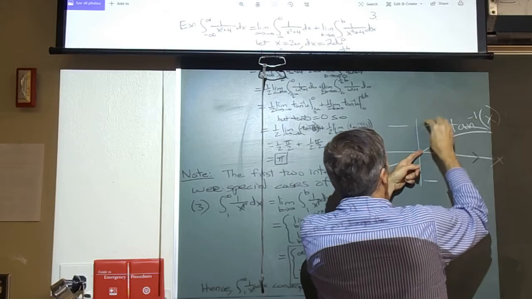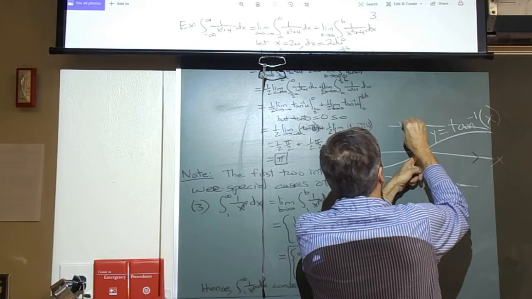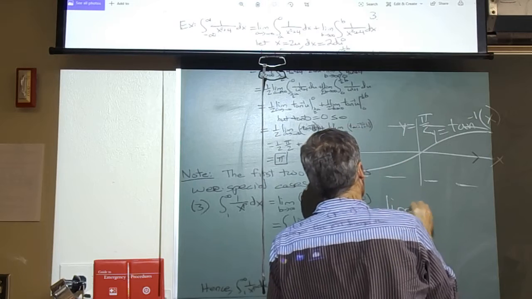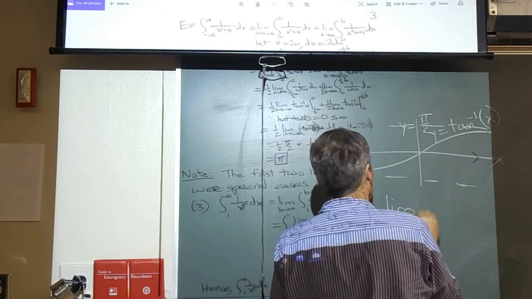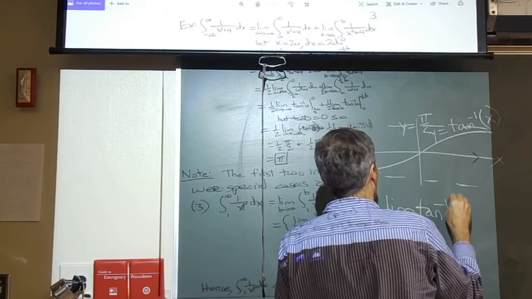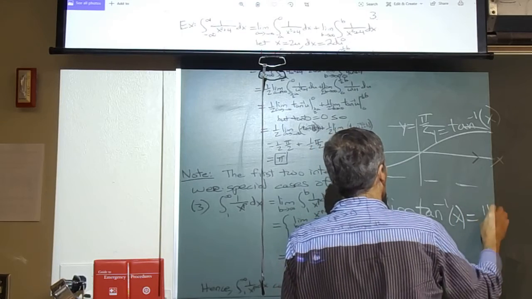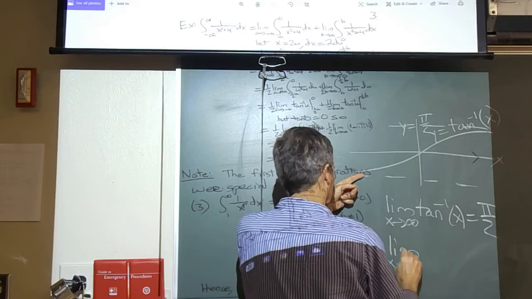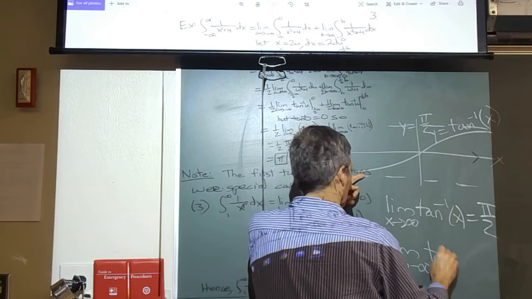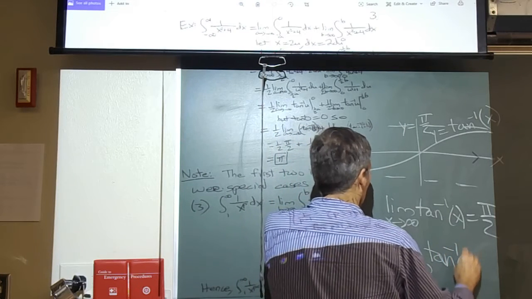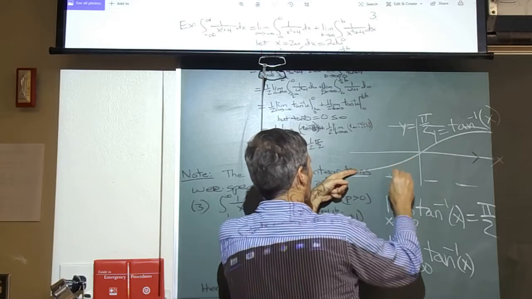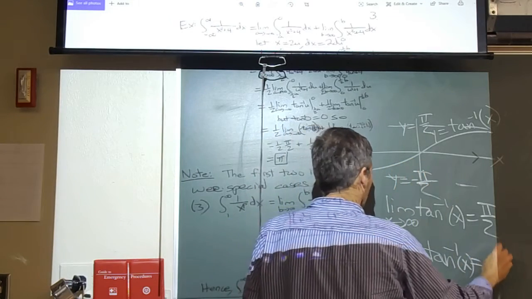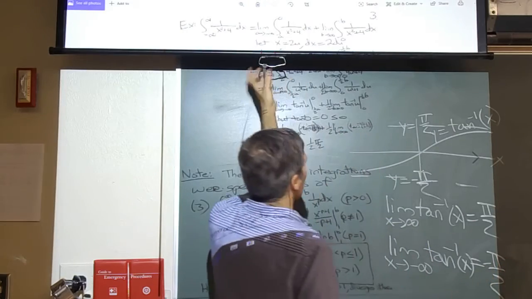Since this gets closer and closer to the horizontal line y equals pi over 2, we note that the limit as x goes to infinity of arctangent x is pi over 2. Similarly on this end, if we take the limit as x approaches minus infinity of arctangent of x, this is getting closer and closer to the line y equals minus pi over 2, so this limit is minus pi over 2. That's how I evaluated the limits on here.